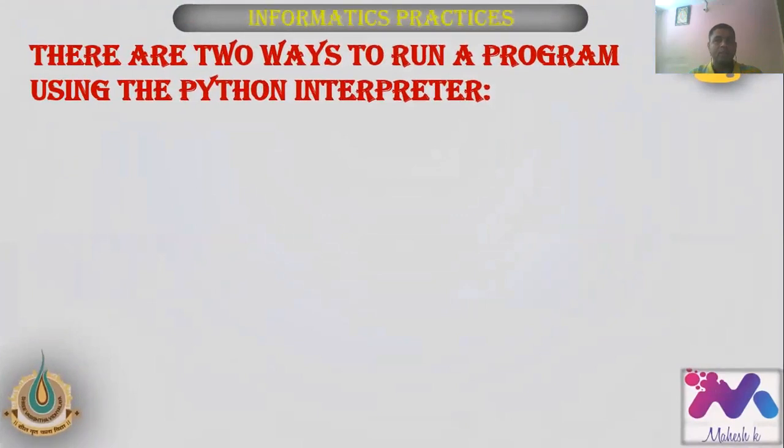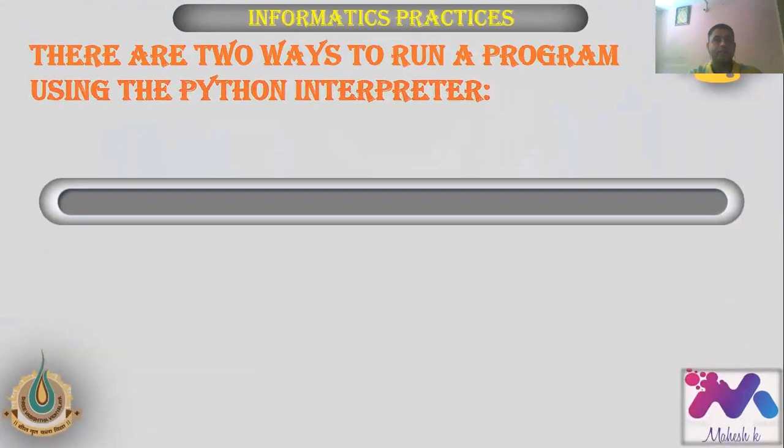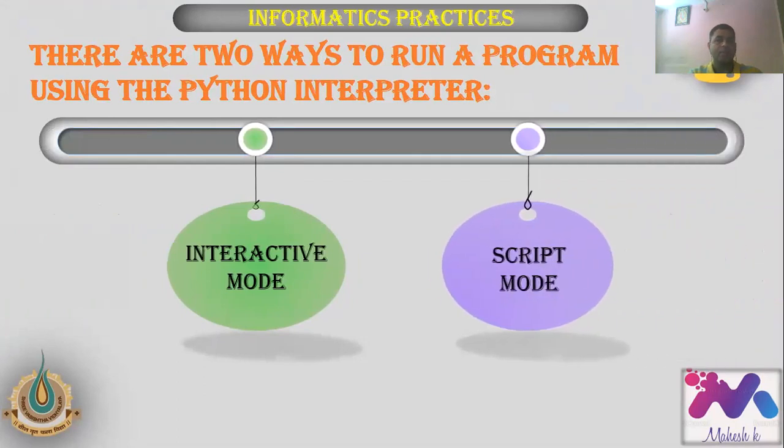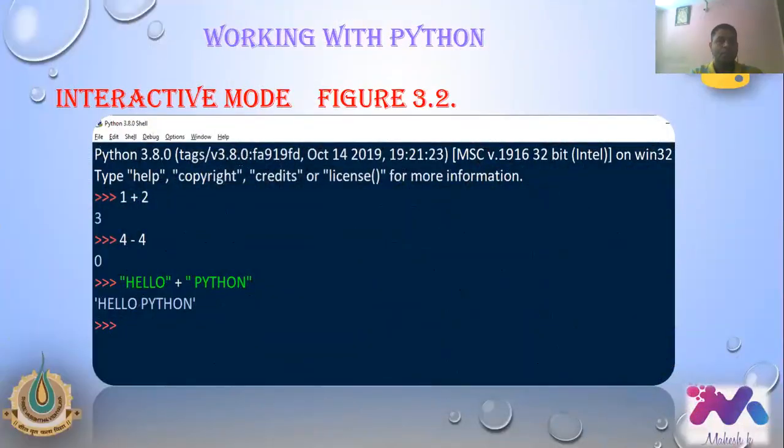Next one. There are two ways to run a program using the Python interpreter. First one, interactive mode. Second one, script mode. What is the interactive mode and what is the script mode? In the next slide, you will come to know very easily. So this mode is called an interactive mode, figure number 3.2. That is called a Python shell, where you can start doing the coding here itself, like in the Python prompt. You can start typing there itself also. It's okay, it's not an issue.